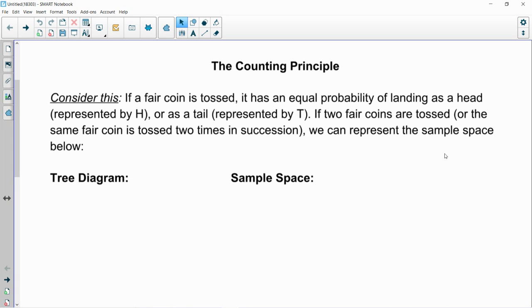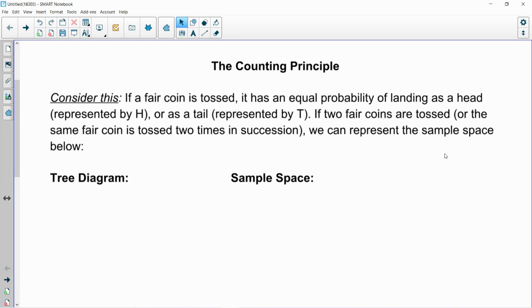Now, we know as long as the coin is fair, which means it hasn't been manipulated or changed in any way, that the probability of landing on heads or the probability of landing on tails is exactly the same, right? Equal probability. 1 out of 2. You could call it 1/2, call it 50%. You can call it 0.5, whatever you like.